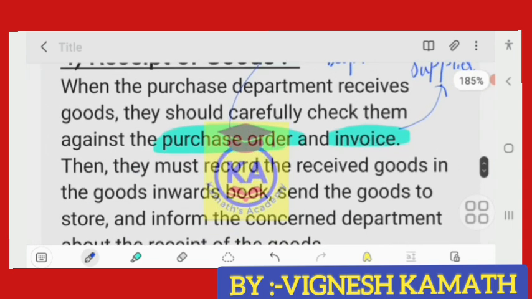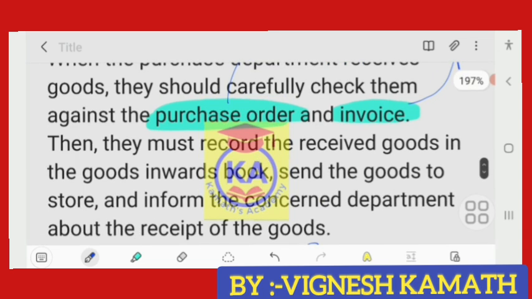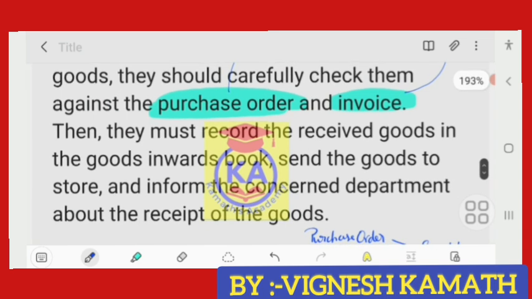Whatever goods have been received, the purchase department has to compare purchase order and invoice, and after comparison, both the documents have to be compared with the goods received. Whether the goods mentioned in the purchase order and the invoice have been received or not. Sometimes the goods name will be mentioned in both purchase order as well as invoice, but the supplier may have failed to dispatch the goods. Such cases also will be there.